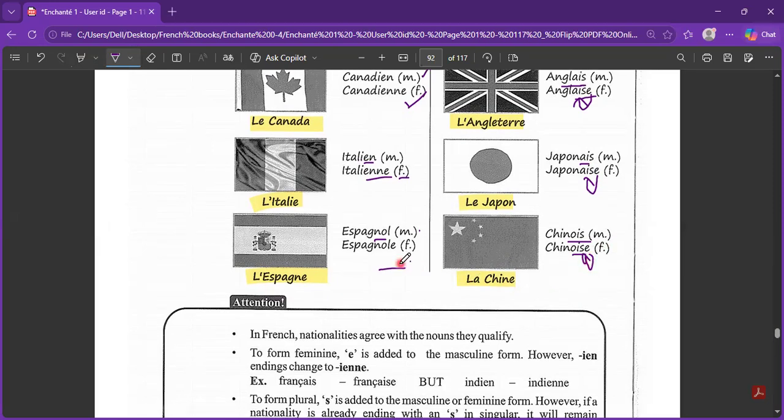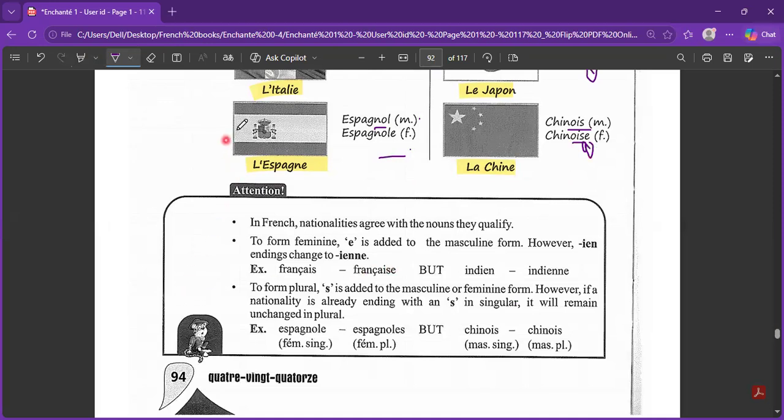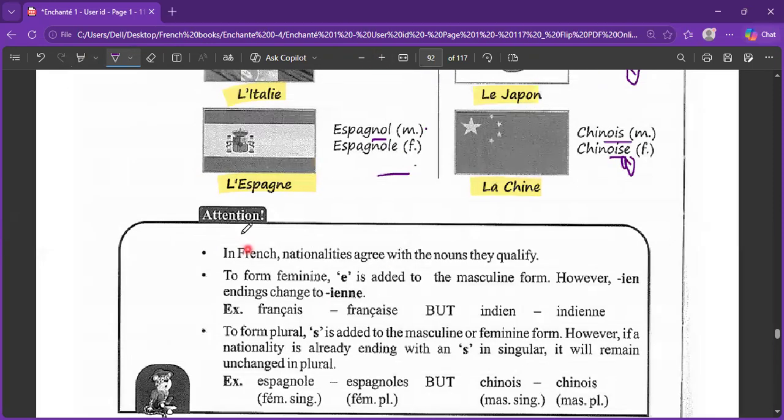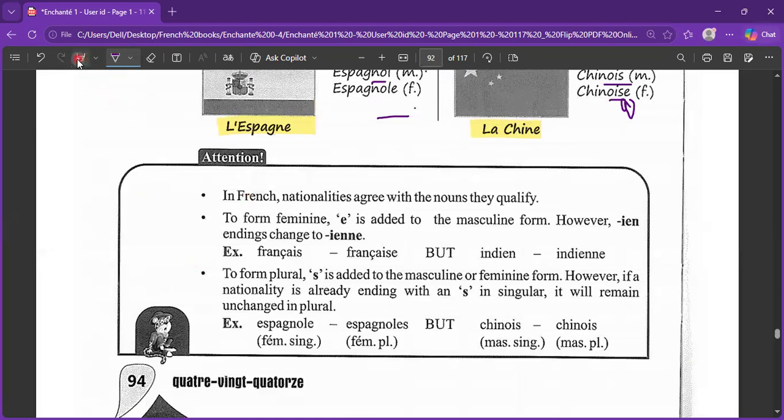There is a shortcut for doing this. Attention. See, first thing first, you need to keep this in your mind that in French, nationalities are going to agree with the noun they are qualifying. That means whether they are coming with the feminine, you need to change them according to feminine spellings. And if they are coming with the plural, you have to adjust accordingly. To form feminine, generally, we will add E to its masculine form. However, there are some exceptions.